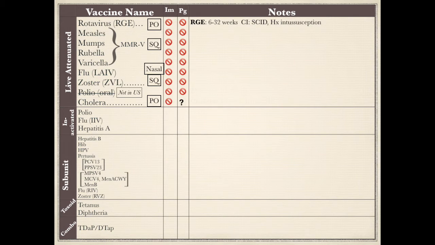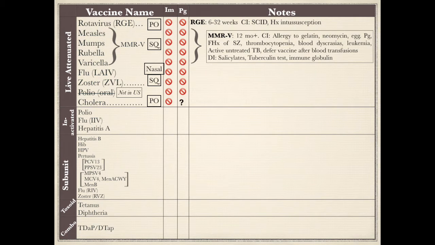Rotavirus is an oral vaccine given at 6 weeks, but if the child is not vaccinated by 32 weeks, the vaccine is no longer given. Contraindications are severe combined immunodeficiency, colloquially known as bubble boy, and history of intussusception. Even the wild type of rotavirus infection can cause intussusception, not just the vaccine.